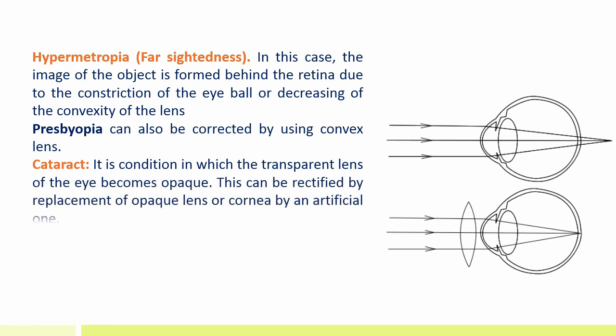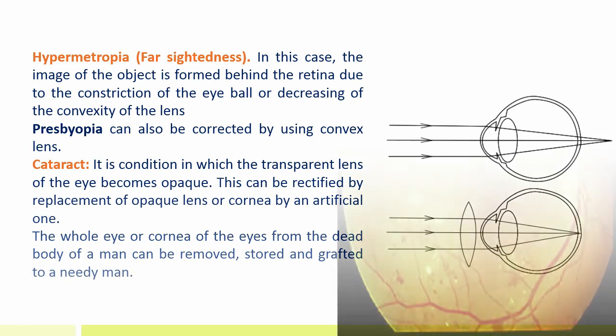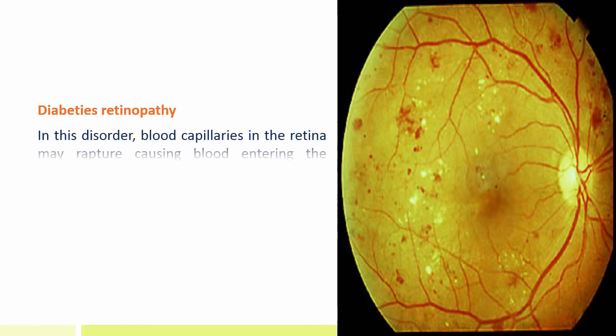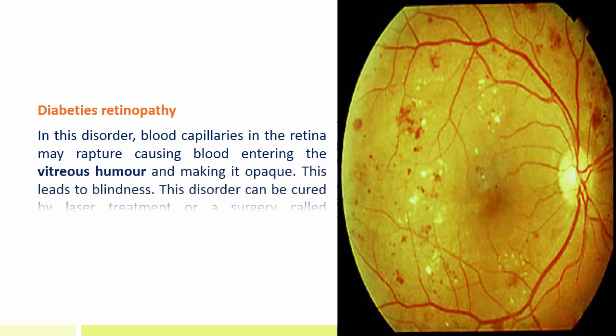This can be rectified by replacement of opaque lens or cornea by an artificial one. The whole eye or cornea of the eyes from the dead body of a man can be removed, stored and grafted to a needy man. Diabetes retinopathy. In this disorder, blood capillaries in the retina may rupture, causing blood entering the vitreous humor and making it opaque. This leads to blindness. This disorder can be cured by laser treatment or a surgery called vitrectomy.